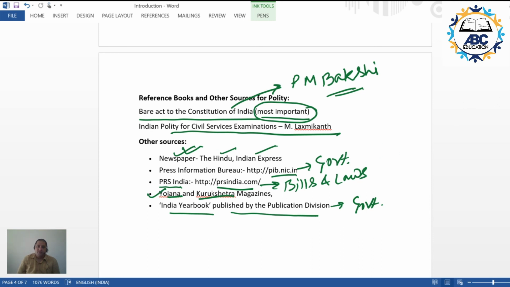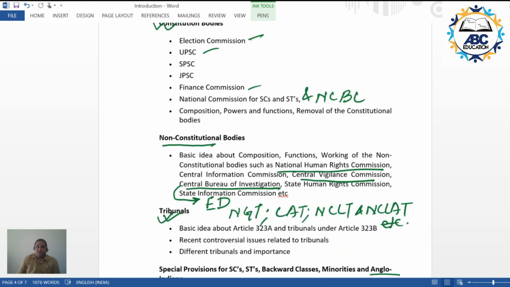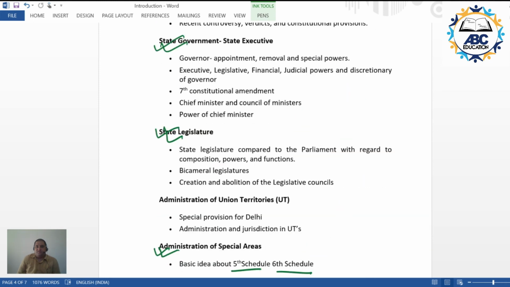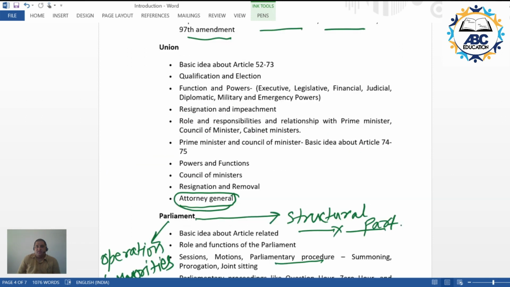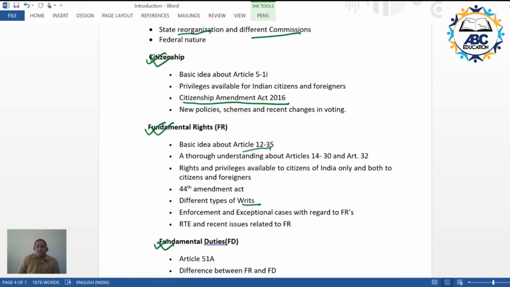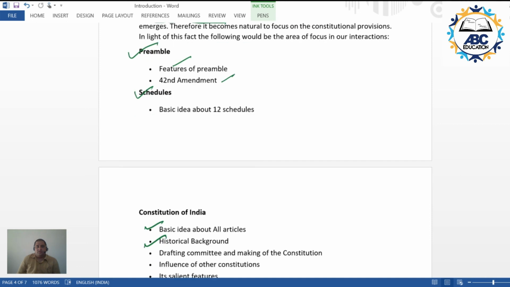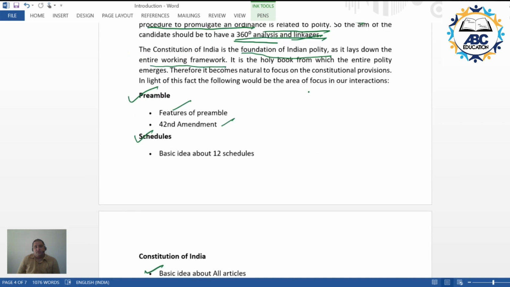At the same time, what we have discussed in the name of areas of focus, certain things like preamble, schedules, Constitution of India, so on and so forth, please understand is merely for indicative purposes.